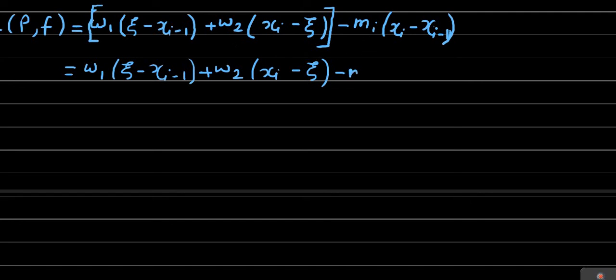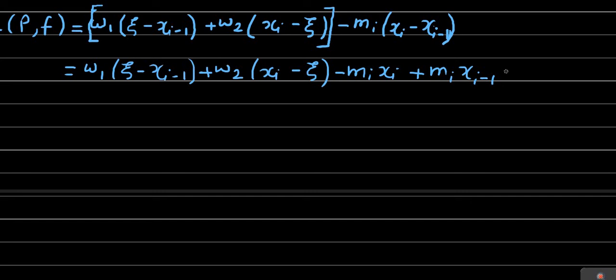So this is minus mi xi, and minus into minus is plus mi into xi minus 1. We have written this in a simplified form.